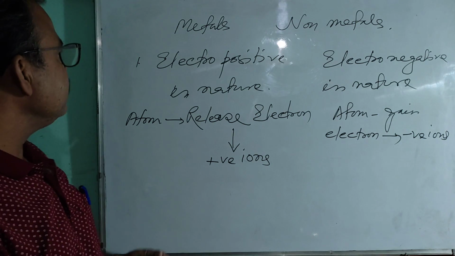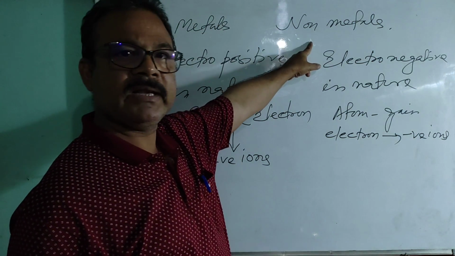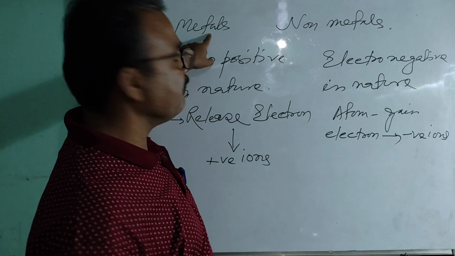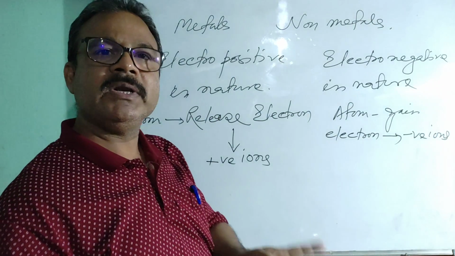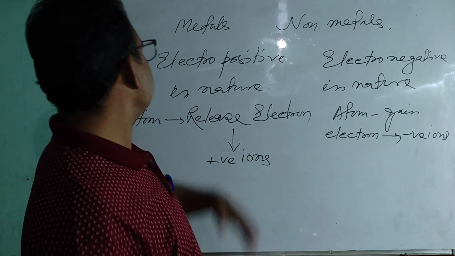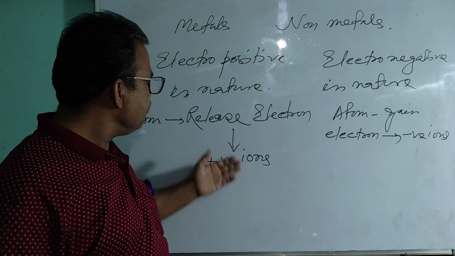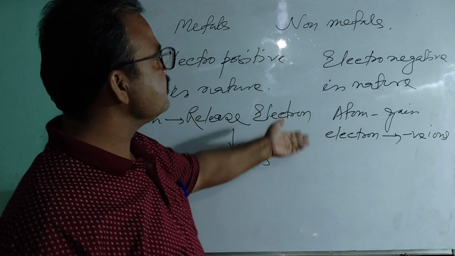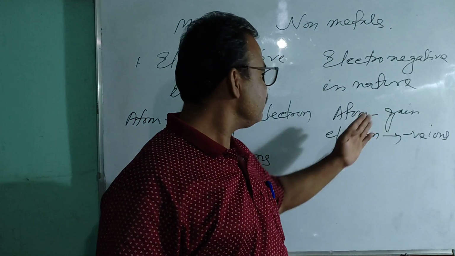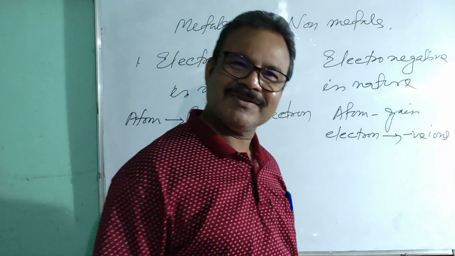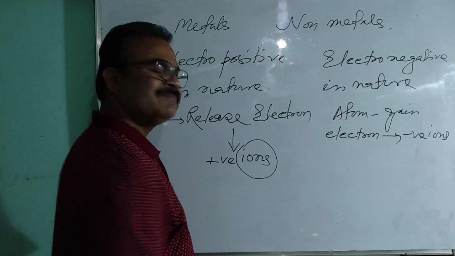Clear? So remember, during the chemical combination of metals and non-metals, the atoms of the metal release electrons. It may be 1 electron, 2 electrons, or 3 electrons. The atoms of the metal release electrons and form positive ions, whereas the atoms of the non-metal gain electrons and form negative ions. Now, do you know what ions are?